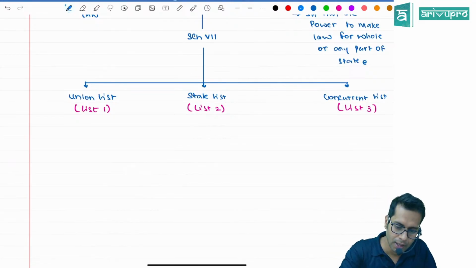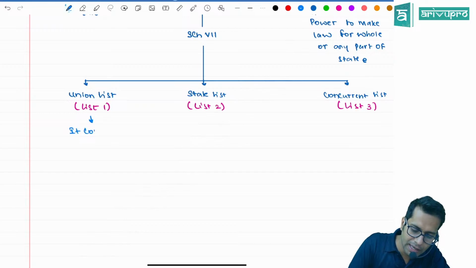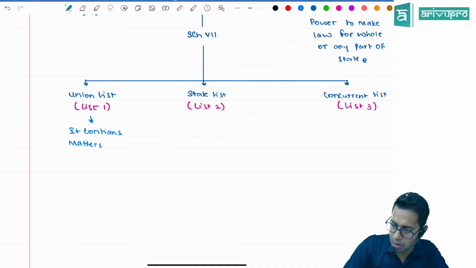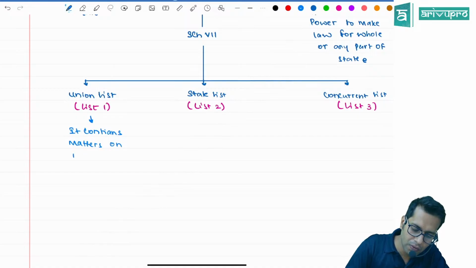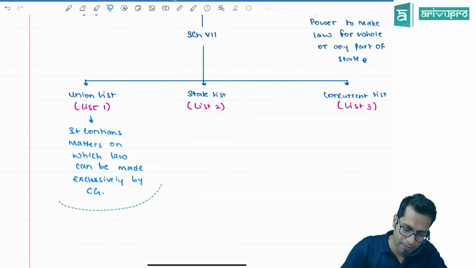The union list talks about what, sir? It contains matters on which law can be made exclusively by the central government.